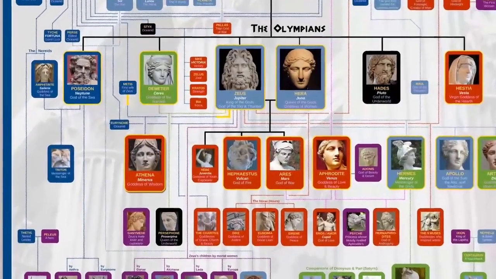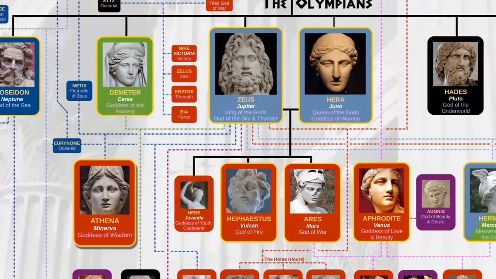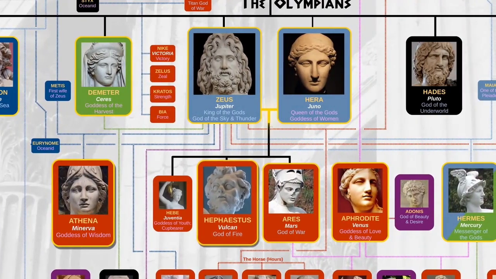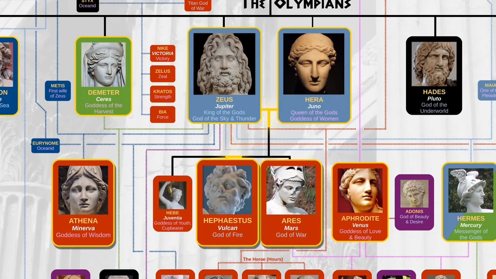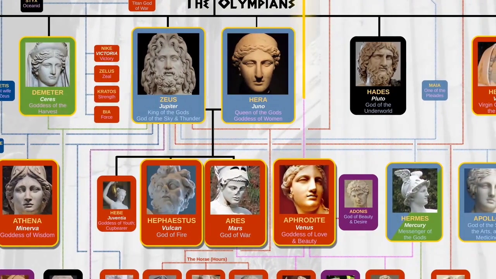So first, there's Athena, goddess of wisdom, from which the city of Athens takes its name. She was the daughter of Zeus with his first wife Metis, one of the Oceanids. Then, with his wife Hera, Zeus had Hephaestus, god of fire, and Ares, god of war. Fourth, we get Aphrodite, the goddess of love and beauty. According to some sources, she's the daughter of Zeus, but according to others, she was born out of the sea